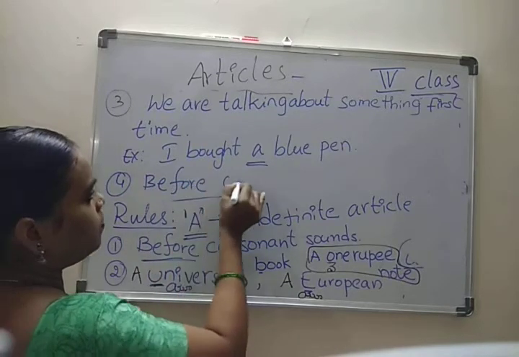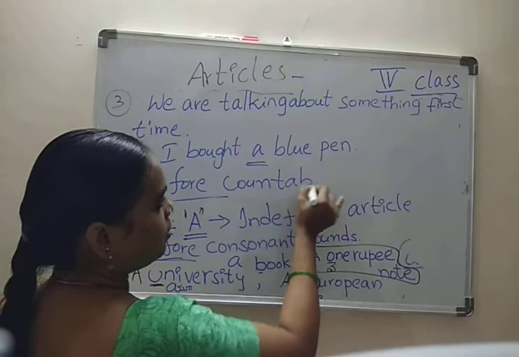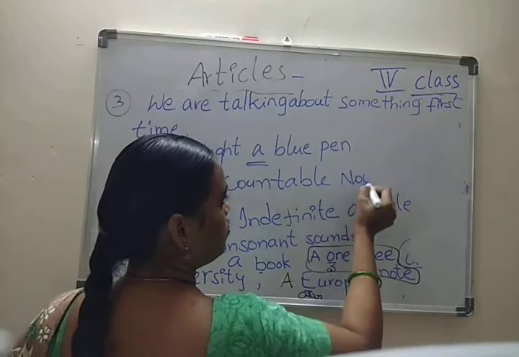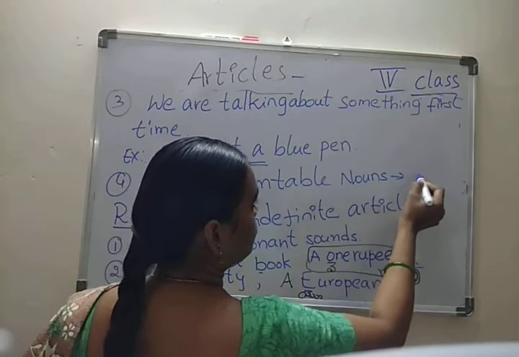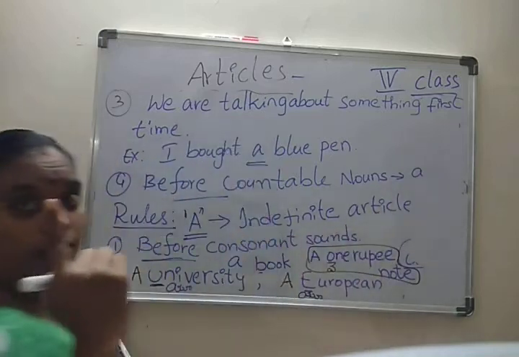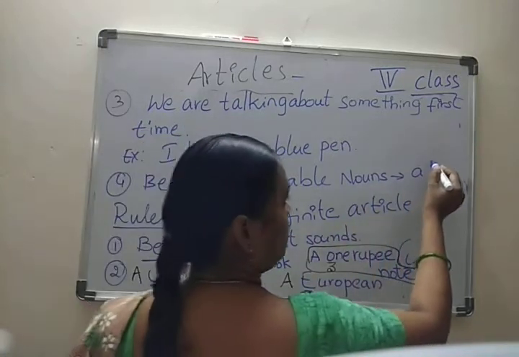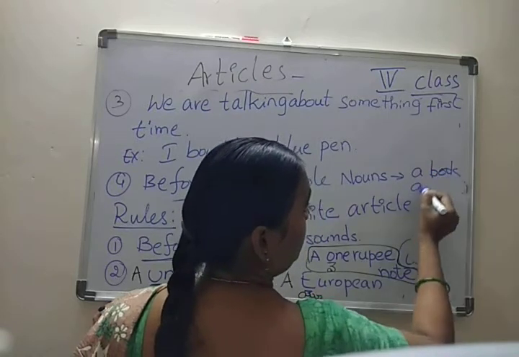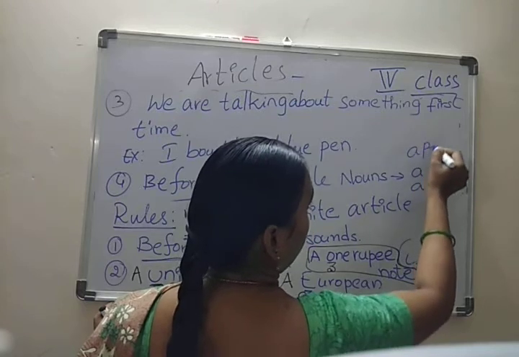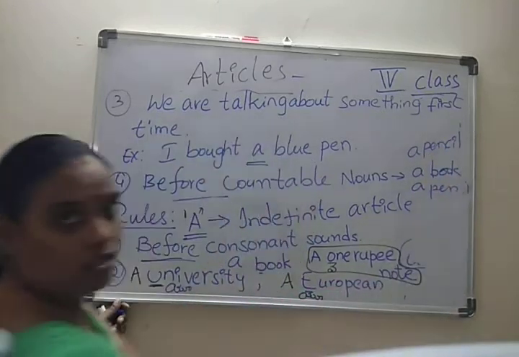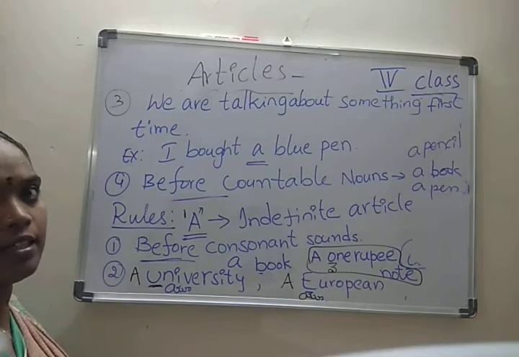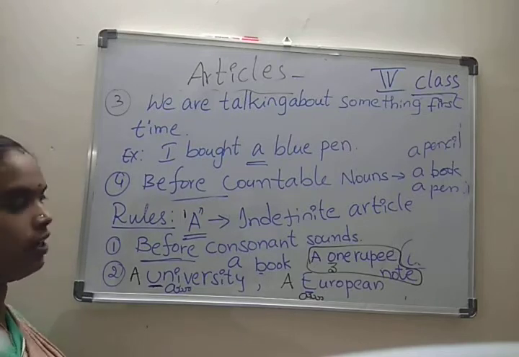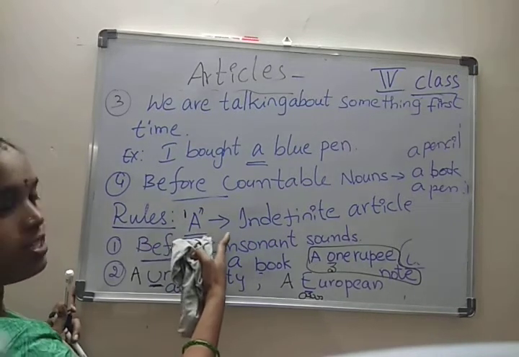Actually, we have completed this in types of noun. So before countable nouns, when we are talking about a single object, we use a: a book, a pen, a pencil, a box. These are the rules about article a, the indefinite article.